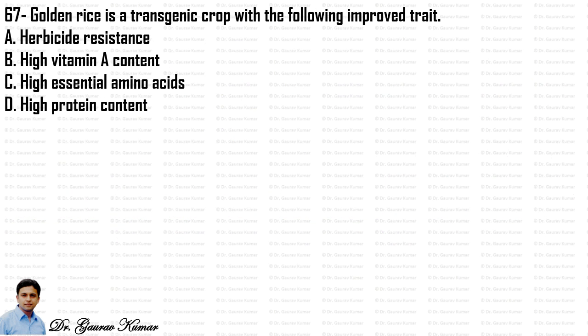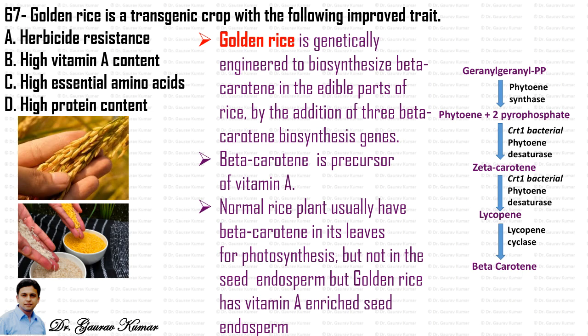Next question, golden rice is a transgenic crop with the following improved trait. So you can see the figure on the left hand side, the extent to which the golden rice appears golden compared to a white rice. On the rightmost side, you can see the pathway which was exploited for synthesis of beta carotene in golden rice. And golden rice is genetically engineered to biosynthesize beta carotene in the edible part of rice by the addition of 3 beta carotene biosynthesis genes.